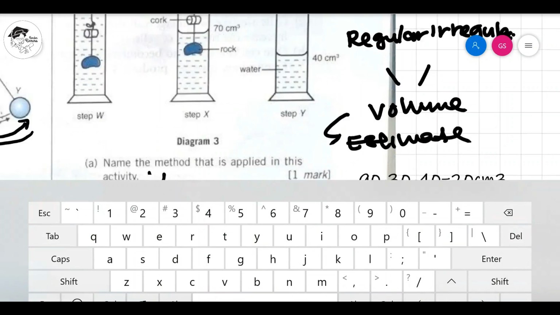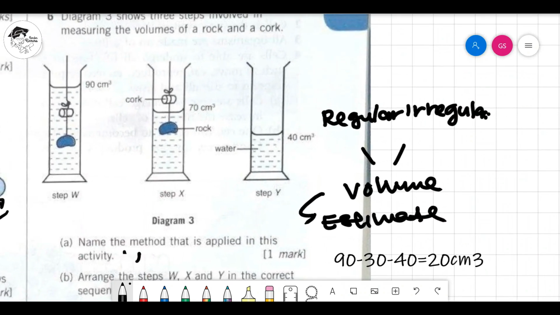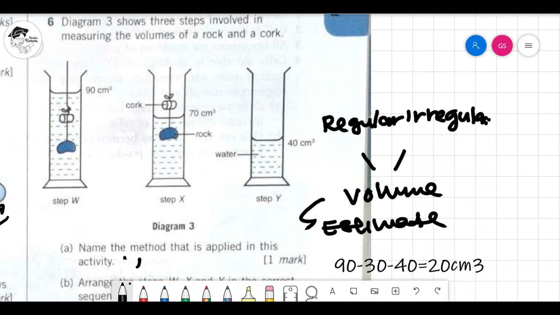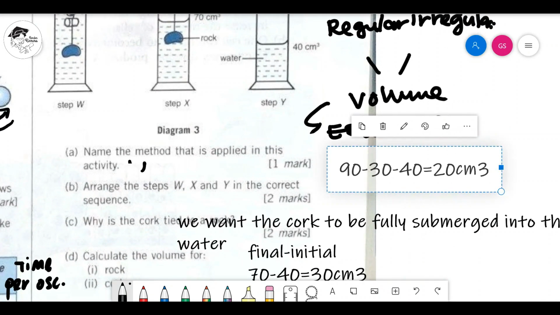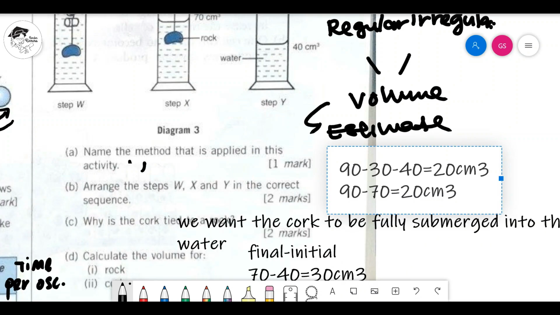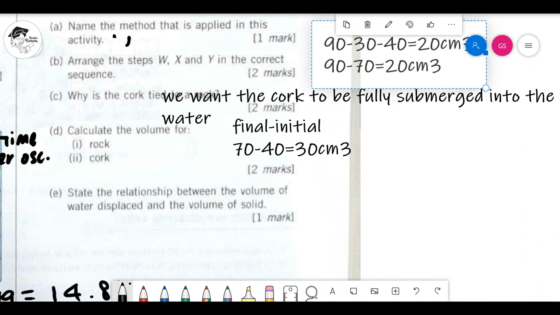Second type of method is when you take the one with the cork and rock, which is W, and straight away subtract from step X, which is the one with the rock, because you already include the 30 and the 40 inside step X. So we take 90 minus 70, you will get the same 20 centimeter cube. Okay, first method, second method. Good.